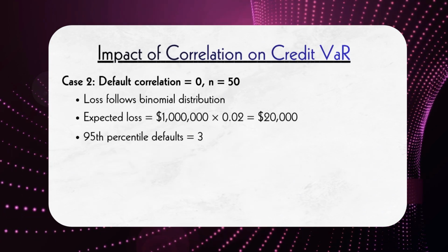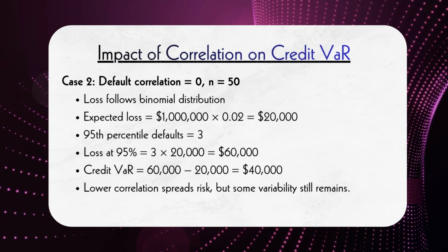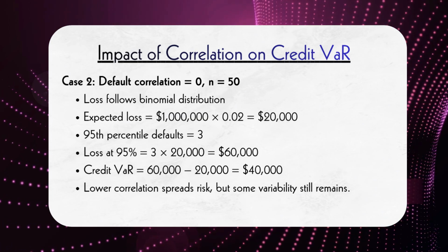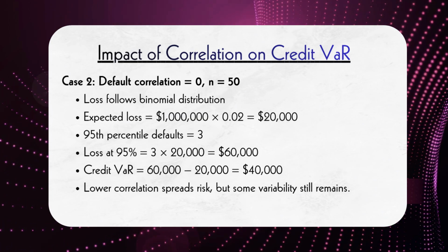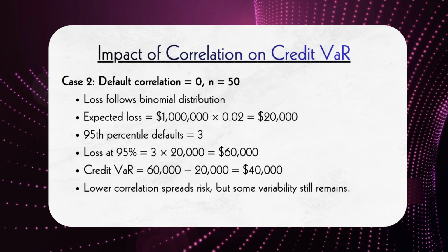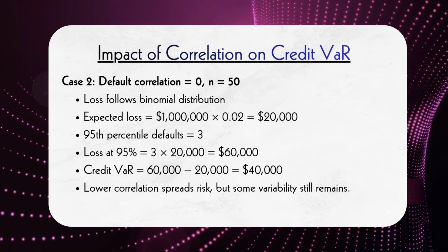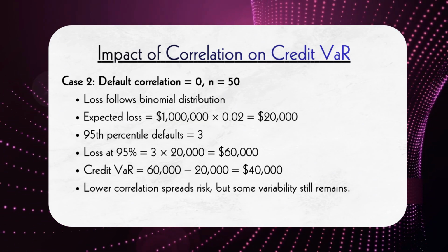Now, if correlation is 0 and we have 50 credits, the expected loss remains $20,000. But the 95th percentile corresponds to 3 defaults, leading to a loss of $60,000. So, credit VaR becomes $40,000. This shows how diversification still leaves some variability.